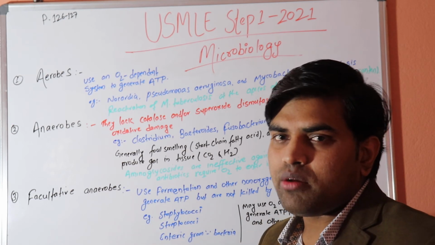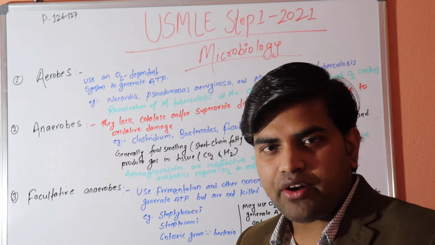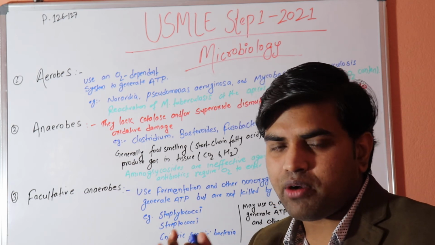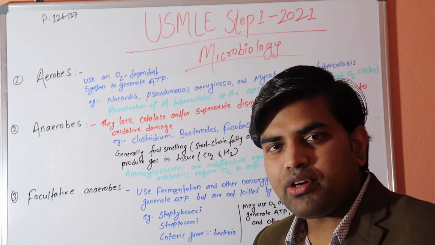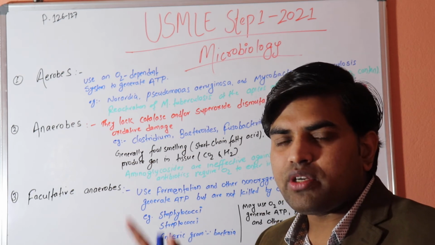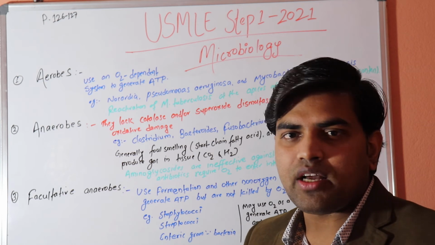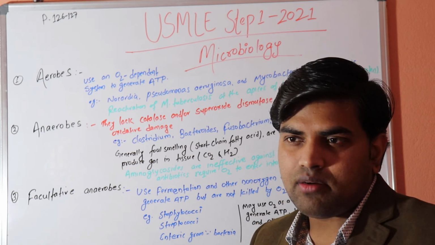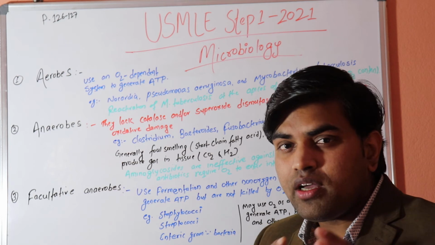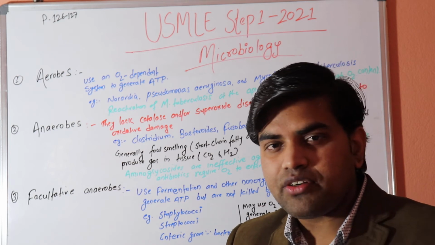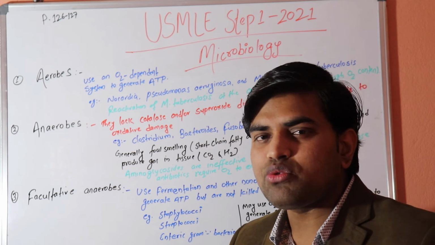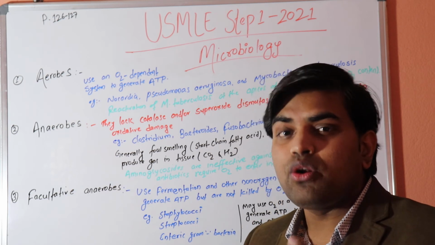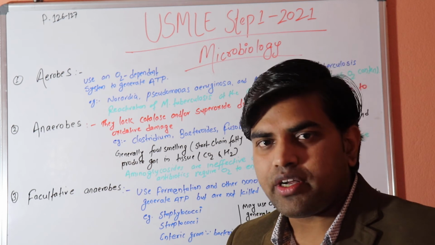So if you are growing anaerobes in an anaerobic environment in a jar, you are growing the culture of your anaerobic organism, and you put in metronidazole and aminoglycoside. Metronidazole kills this anaerobic organism, so it will be sensitive, but aminoglycoside will be resistant. So one sensitive, one resistant, this antibiotic pattern will also give you a clue that, okay, these are anaerobic organisms.